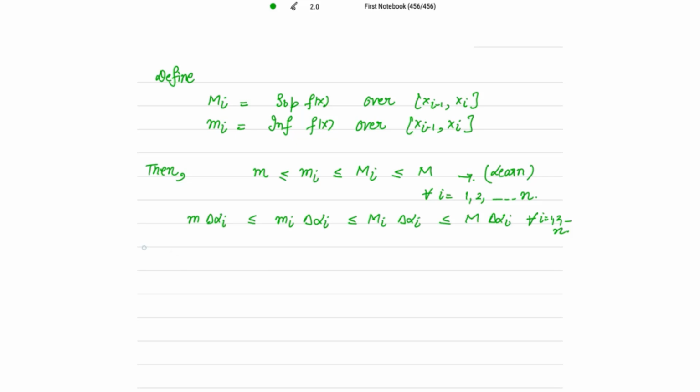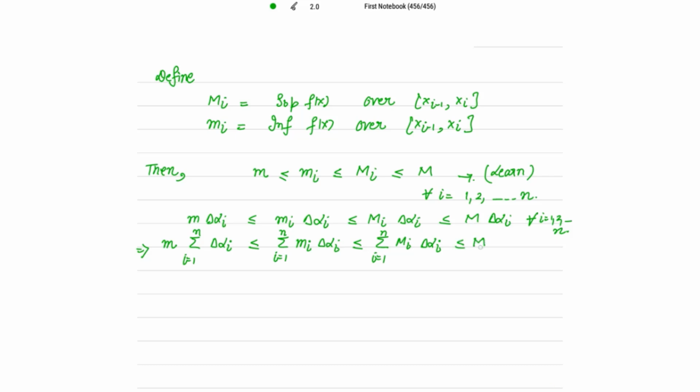This implies, in the next step, we take the summation all over again, like in the previous proof. So the summation with i going from 1 to n of m delta alpha i is less than or equal to the summation of small mi delta alpha i, less than or equal to the summation of capital Mi delta alpha i, less than or equal to the summation of capital M delta alpha i.